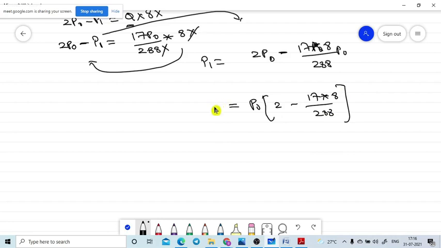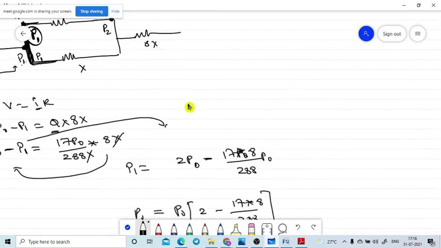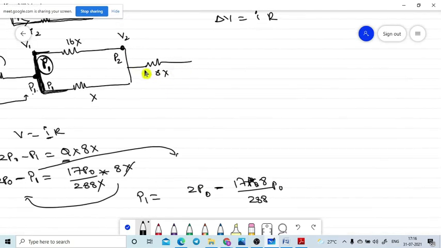Once again I am going to the circuit. Now this one, P0 we got. After that, again here you see, they are asking for P2. P2 means the same potential will appear throughout the circuit, so the pressure here is also P2. This pressure is already given. What is the value? P0, according to the diagram.